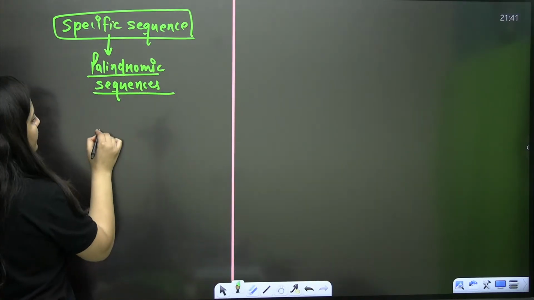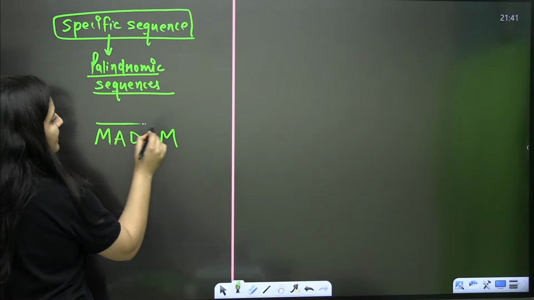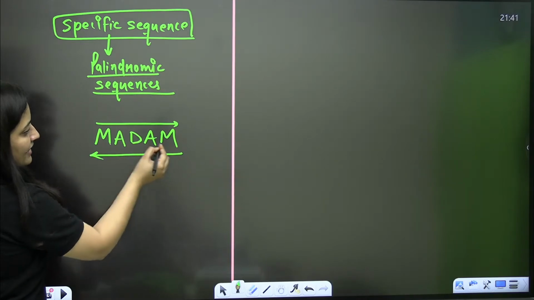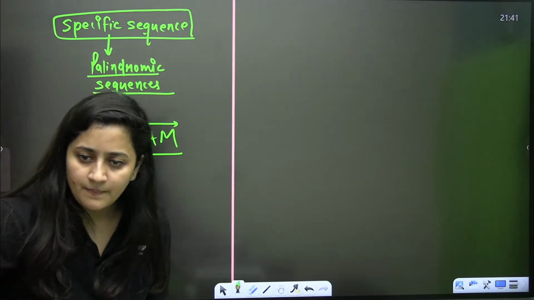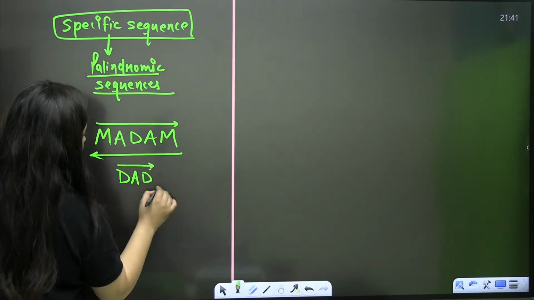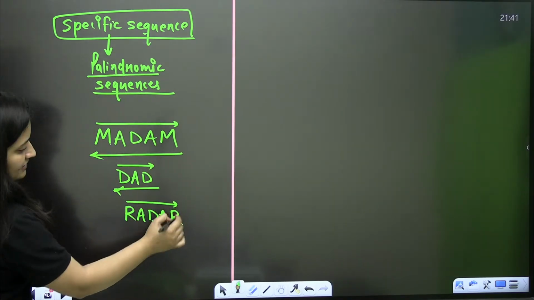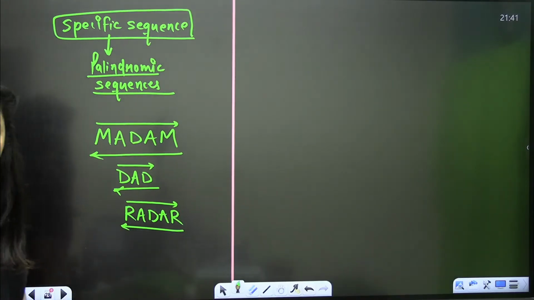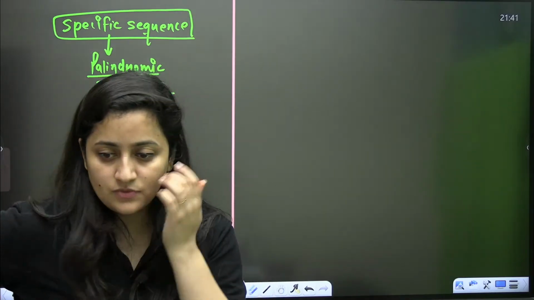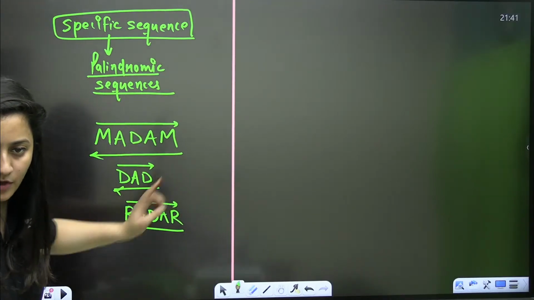Like you have a word madam, M-A-D-A-M. If you are reading it from this side, M-A-D-A-M, even if you are reading it from the other side, M-A-D-A-M. So the spellings are going to be same. Another word is dad, D-A-D, radar, R-A-D-A-R, Malayalam. Even if you read them from this side, you will find the same spellings. Such sequences are palindromic sequences.